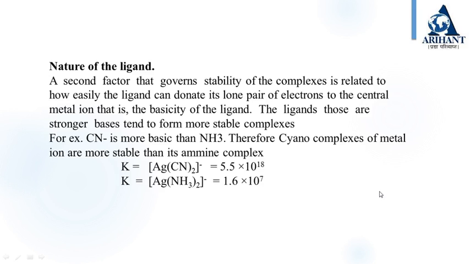Look at this stability constant: for [Ag(CN)2]-, it is given as 5.5 × 10^18, and for [Ag(NH3)2]+, the stability constant value is 1.6 × 10^7. So from this it is clear that as CN- is more basic than NH3, the cyano complexes will be more stable as they have a greater value of stability constant.